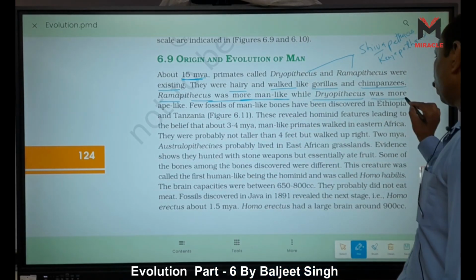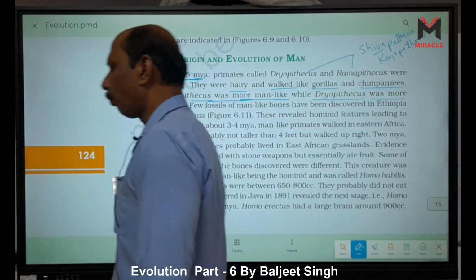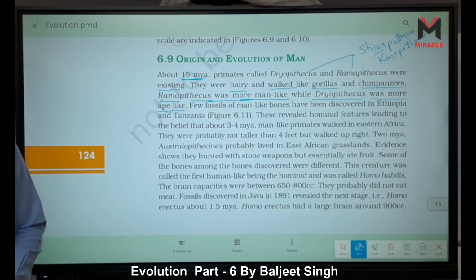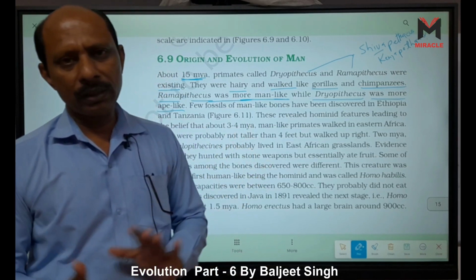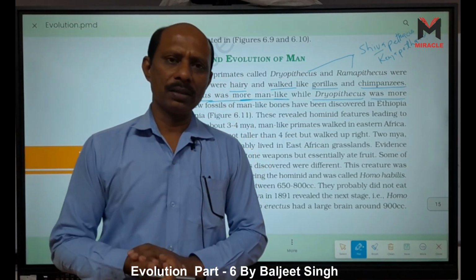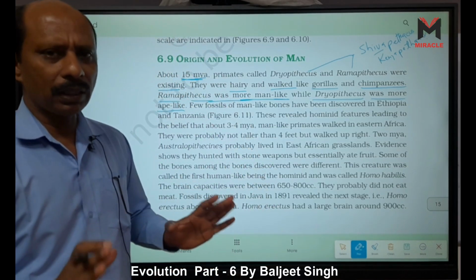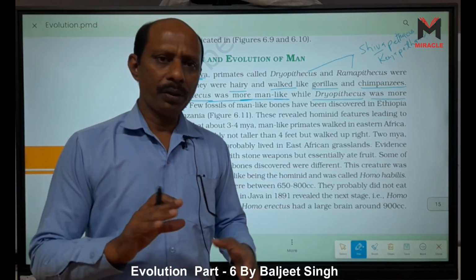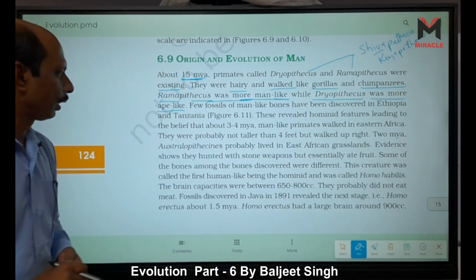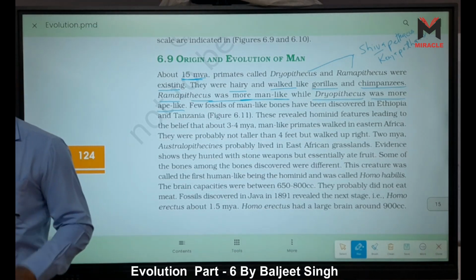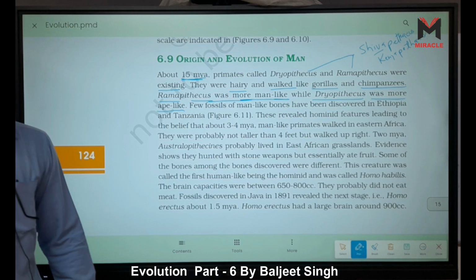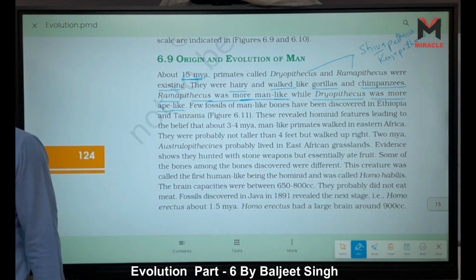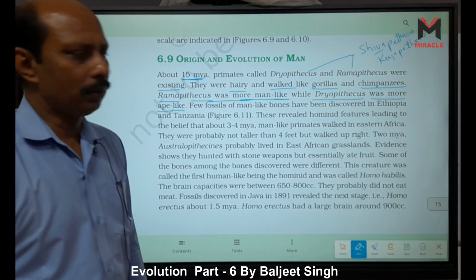So they were more ape-like because their body was totally covered by hair. Ramapithecus had hair over the body, but not equally. Do you understand here? Dryopithecus and Ramapithecus are considered as common ancestors of ape and man.